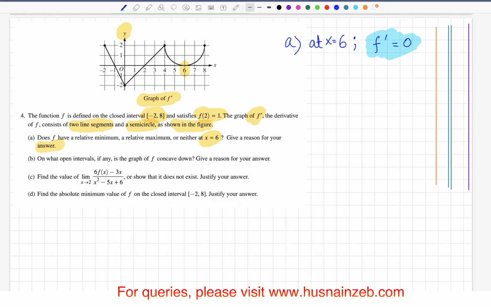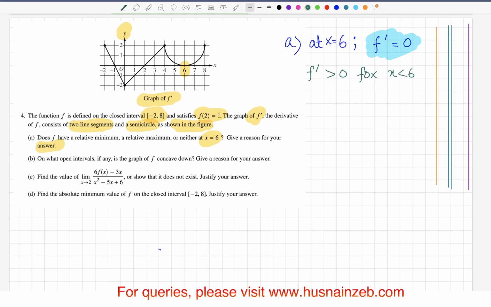By that I mean we have to look at the derivative, because if you think of a maximum, before the x value where it's a maximum the derivative should be positive and after it should be negative, and for a minimum it should be negative before that value and positive after. So the sign of the derivative must change. What we see here is that the derivative is greater than 0 for x less than 6.